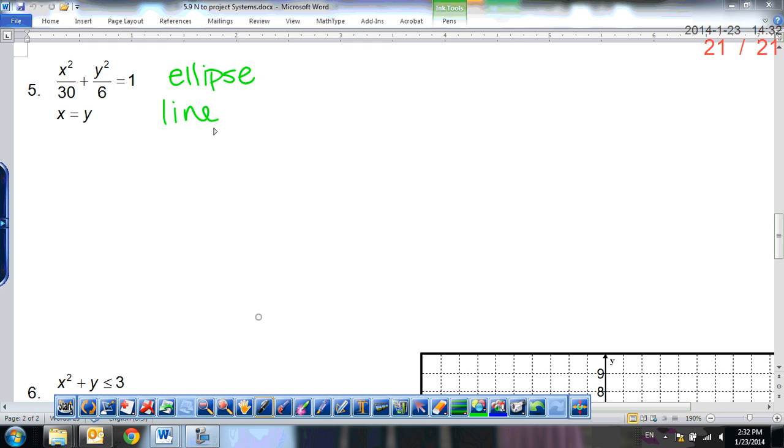All right. First thing I want to do here is get rid of these fractions. So what could I multiply the top equation by that would clear all of my fractions? 30. Good. So if I multiply my first fraction by 30, I get 30x squared over 30, which is just x squared. And then if I multiply the second fraction, what am I going to get? Y squared. Good. 5y squared is equal to 30.